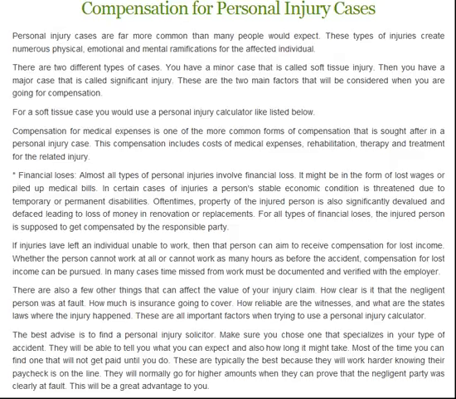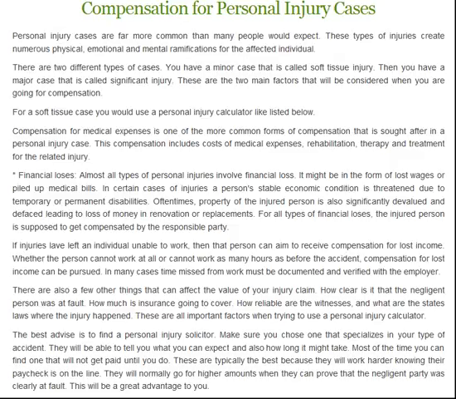Compensation for medical expenses is one of the more common forms of compensation that is sought after in a personal injury case. This compensation includes costs of medical expenses, rehabilitation, therapy and treatment for the related injury.